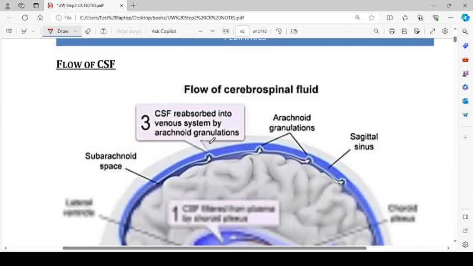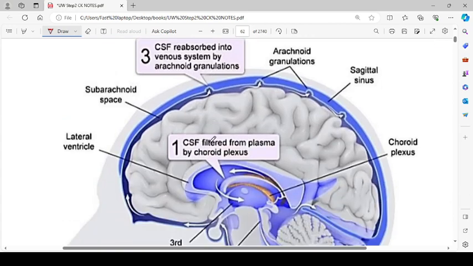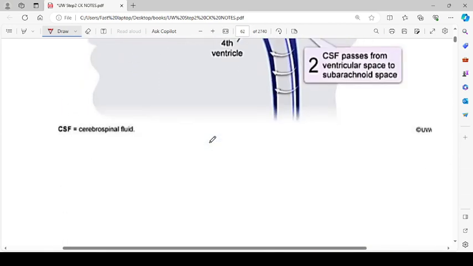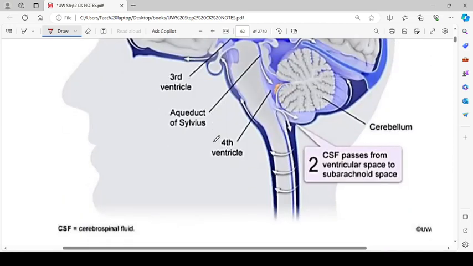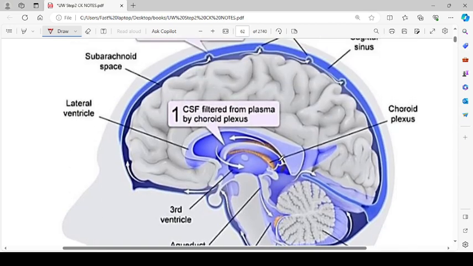Then we have flow of CSF. So you must remember the flow of CSF, like from where it starts and where it goes, to understand the concept of hydrocephalus. So this one is CSF filtered from the plasma